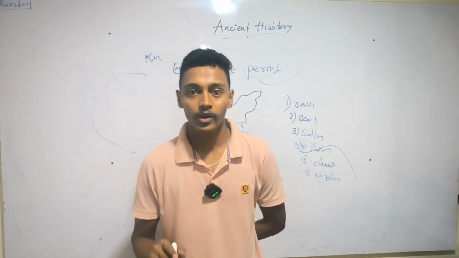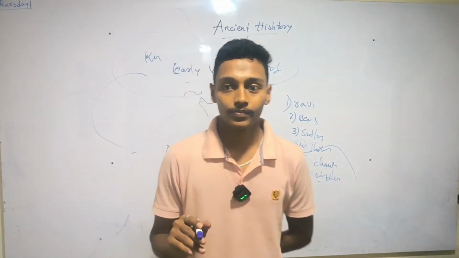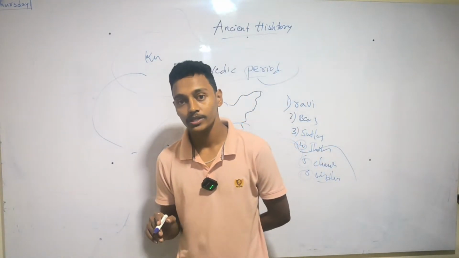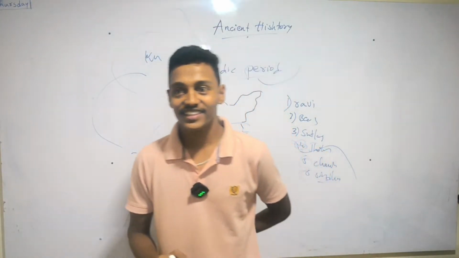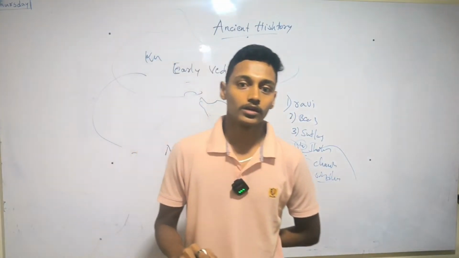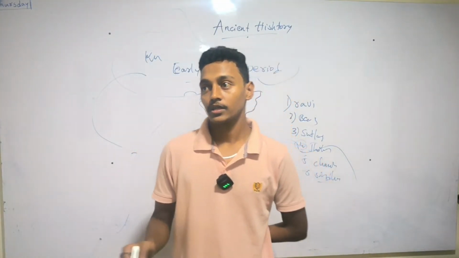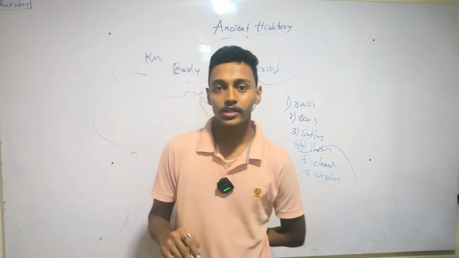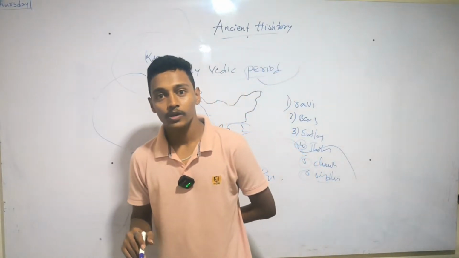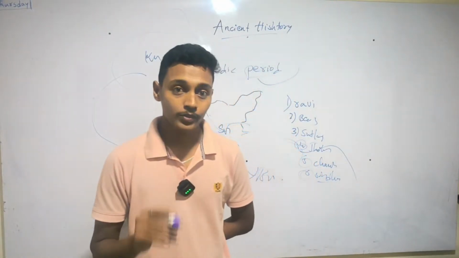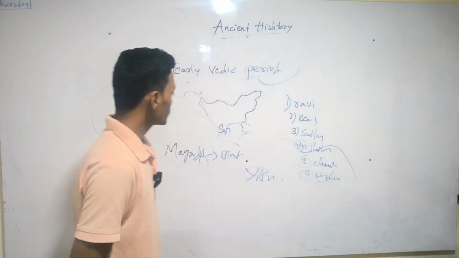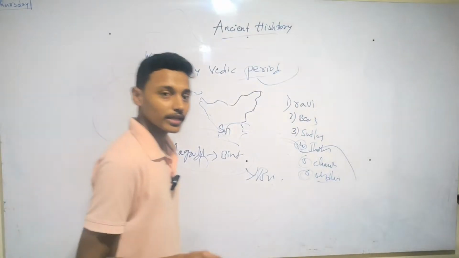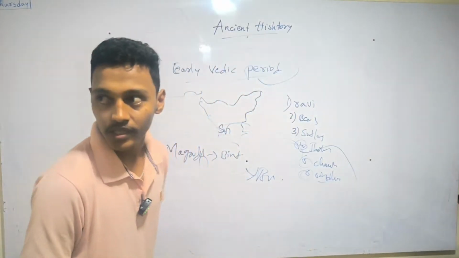The founder of the Mauryan Empire was Chandragupta Maurya, and it declined under Brihadratha. Then the Gupta Empire was founded by Sri Gupta.